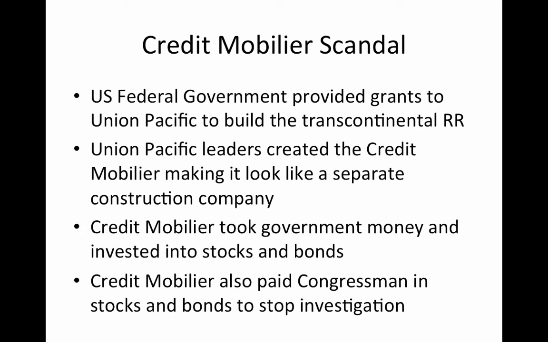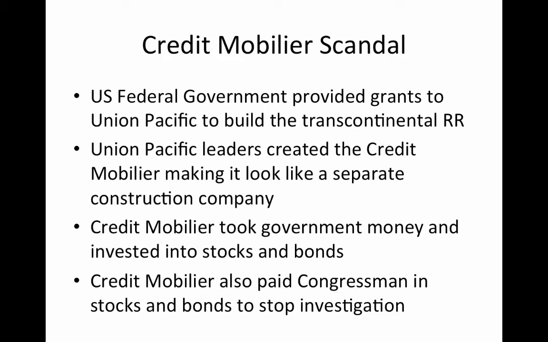The Credit Mobilier scandal. The U.S. federal government provided grants to the Union Pacific to build the Transcontinental Railroad. Union Pacific leaders created the Credit Mobilier, making it look like a separate construction company. The Credit Mobilier took government money and invested it into stocks and bonds. The Credit Mobilier also paid congressmen in stocks and bonds in order to make sure that they wouldn't investigate what the Union Pacific was doing, in order to make it look like the Credit Mobilier was actually a separate